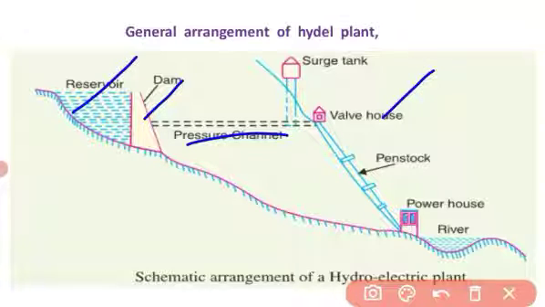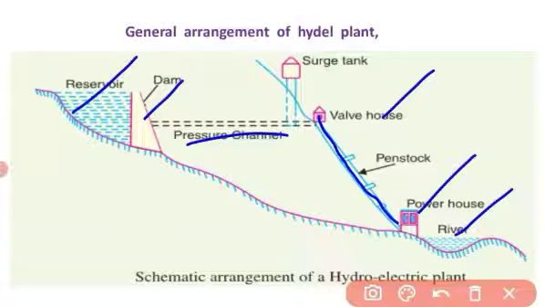This water will be taken down through what is called the penstock. This is the powerhouse, and the river or tail race we can mention. Before explaining the working of the hydropower plant, I want to play one animated video.